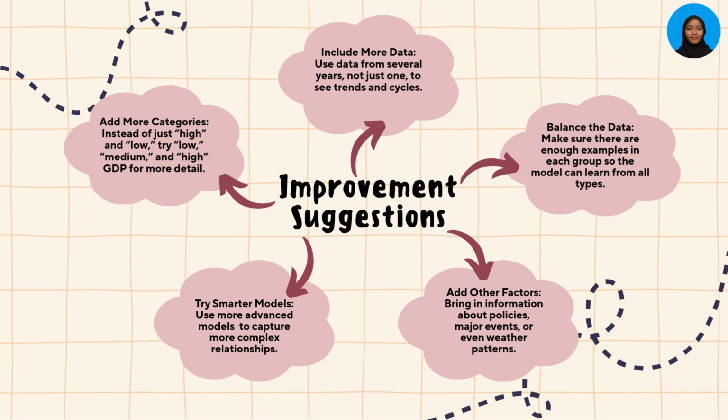The fourth one is try smarter models. We should use more advanced models to capture more complex relationships. The last one is we should add more categories. So instead of just high and low, try low, medium, and high GDP for more detail.